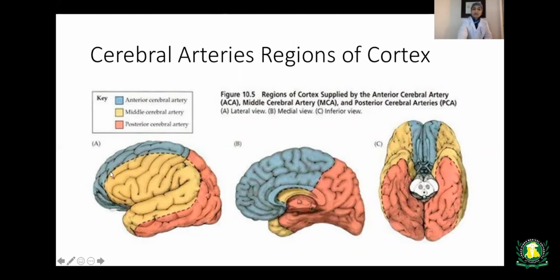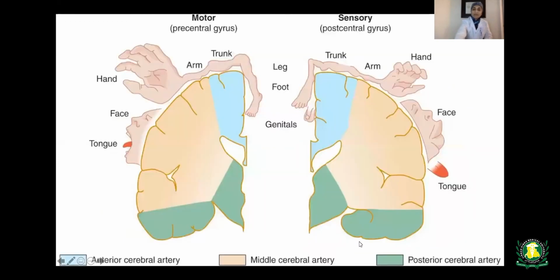In blue, you can see the anterior cerebral artery. This is the middle cerebral artery supply over here, and this is the posterior cerebral artery. This is one section of the brain we can see over here. Again, the frontal lobe is supplied by the anterior cerebral artery, the large territory by the middle cerebral artery, and the occipital lobes by the posterior cerebral artery.